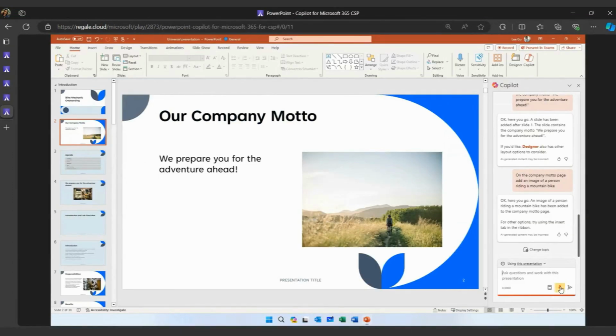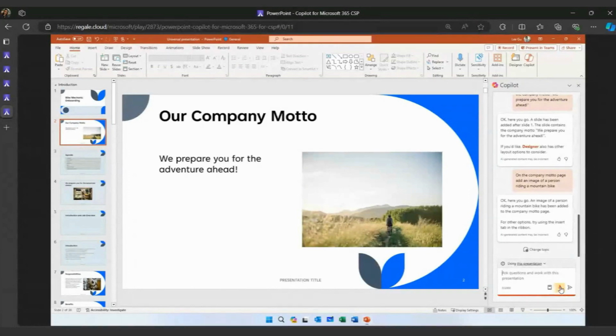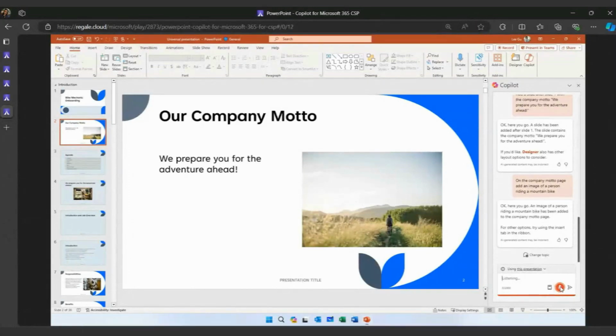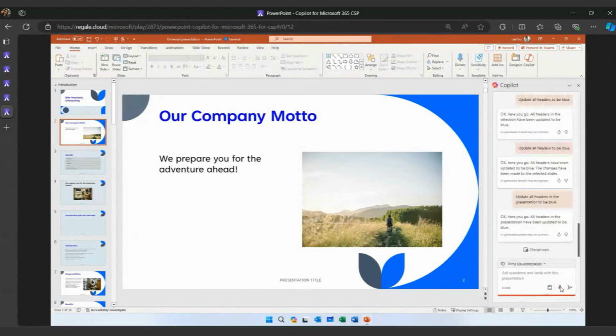Now, previously, you would basically look for images off the net, copy, paste, insert. It's so complicated, whereas Copilot is pulling information off the internet. It's actually pulling the information through to you without you even lifting more than a finger. The cool thing about Copilot is that you can speak to it as well. So instead of typing out what you want to say, you can press the little microphone button there, and then you'll be able to talk to Copilot.